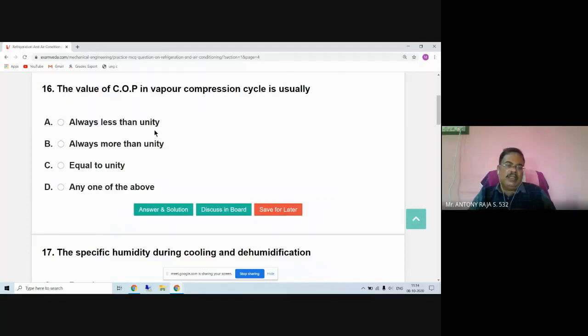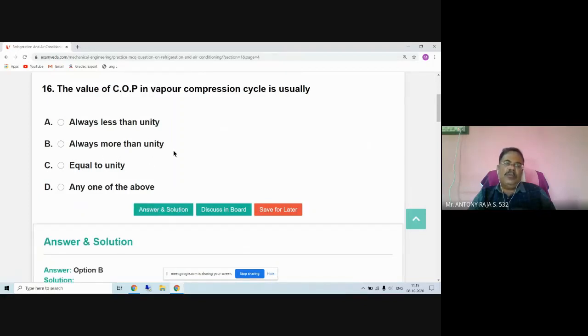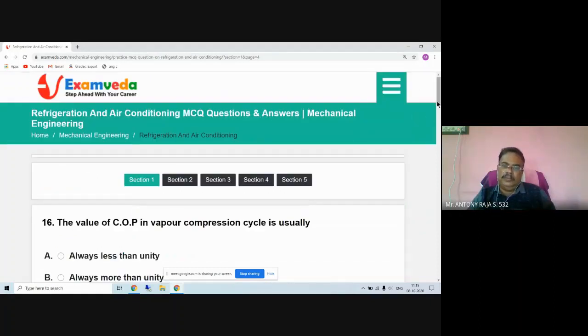What is this value? Always less than unity, always more than unity, equal to unity, any one of the above. That means always less. Unity means 1, always less than 1, always more than 1, equal to 1, any one of the above. You know the definition, COP is the ratio of refrigerating effect to work input. So what is this value? Answer is B, always more than unity, greater than 1. Understand? Greater than 1. COP in a vapor compression cycle is greater than 1. Okay.